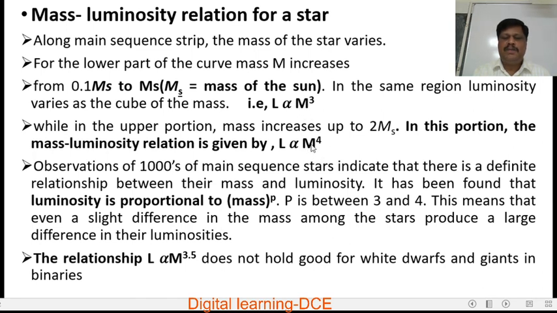Slight variation of the mass gives rise to a large variation in the luminosity. The relationship L is proportional to M to the power of 3.5 does not hold good for white dwarfs and giants in binaries, because these do not come under the main sequence.